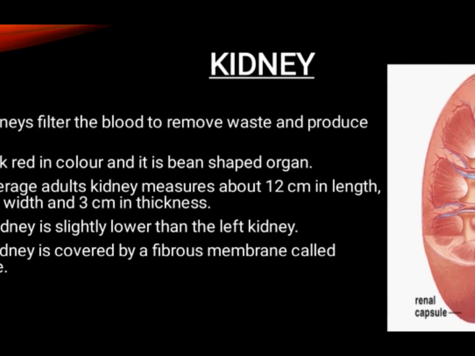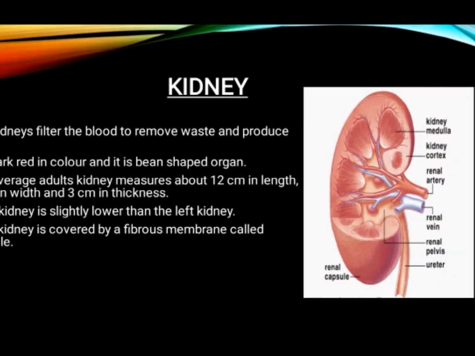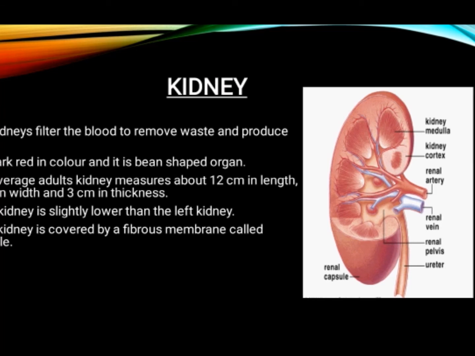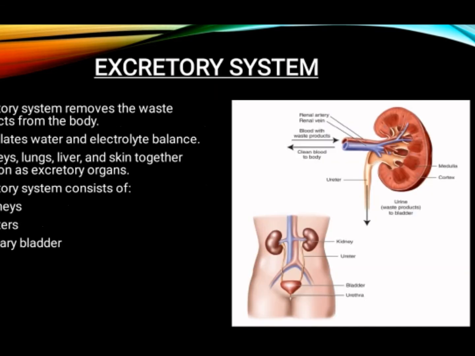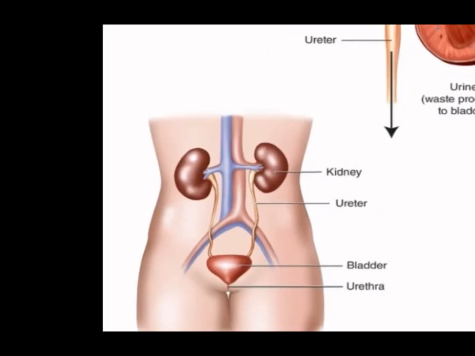Okay. The average adult's kidney measures about 12 centimeters in length. Its length is 12 centimeters. Its width is 6 centimeters and its thickness is 3 centimeters. Right kidney is slightly lower than the left kidney. If you see in this picture, right kidney is slightly lower than the left kidney.